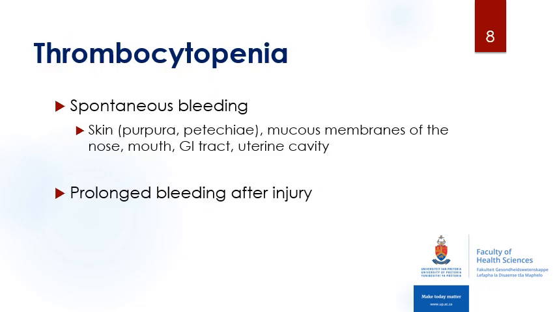So an abnormally low platelet count is known as thrombocytopenia, and this can cause spontaneous bleeding to occur. This can lead to bleeds that occur under the skin, that's known as purpura or petechiae. It can lead to nosebleeds and bleeding from the mouth and or other cavities. This also causes prolonged bleeding whenever you suffer a cut.